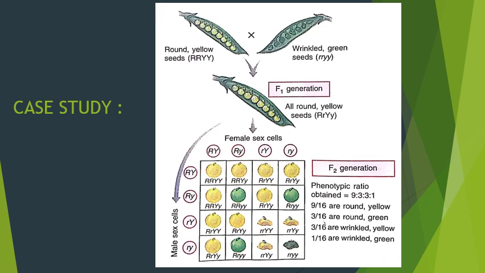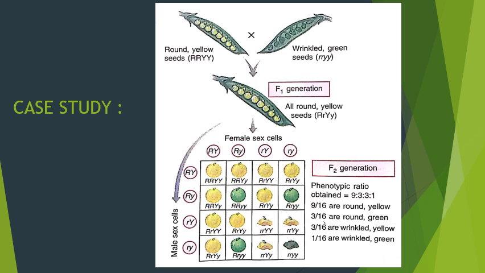Here capital R, small r, all round because R is dominant here, and capital Y, small y, yellow seeds, in which Y is dominant, and that is why it is all round and yellow seeds. Now let's do selfing.